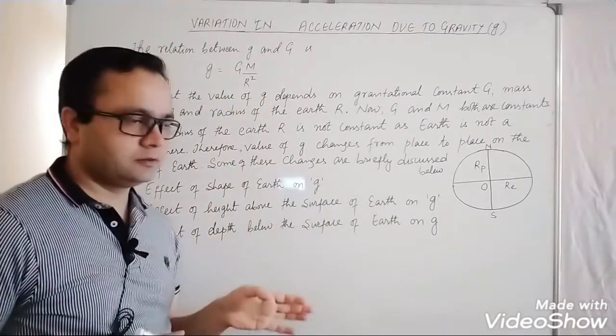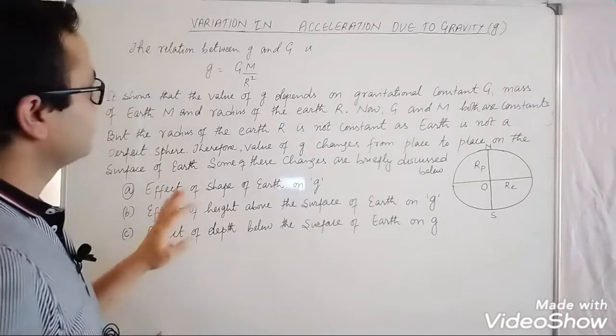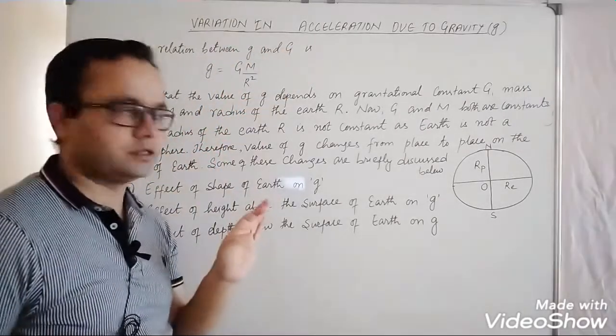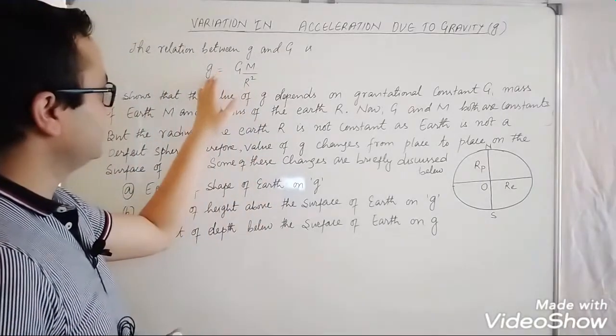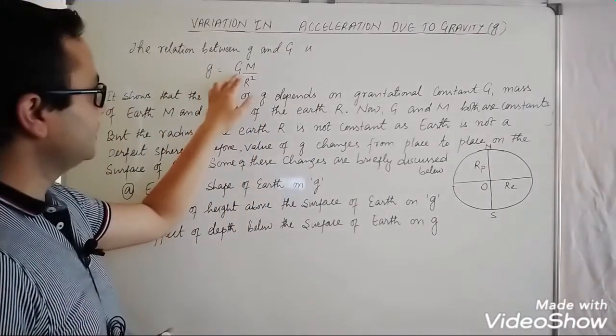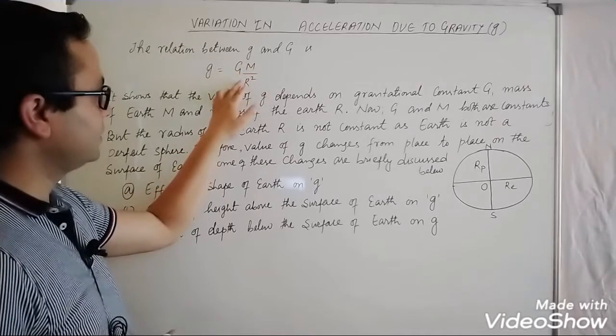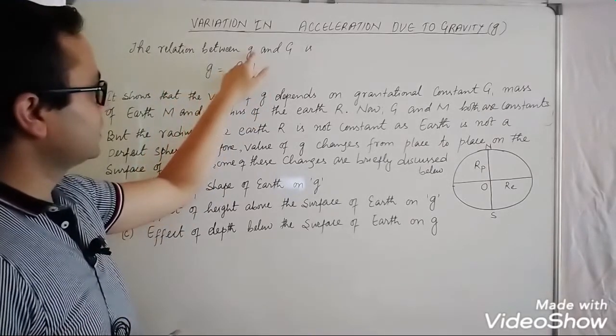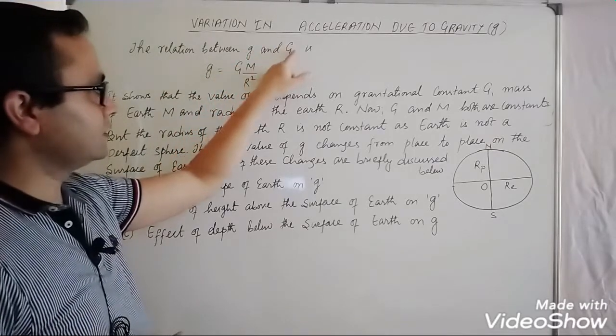We know that the relation between acceleration due to gravity and the gravitational constant is g equals G into capital M divided by r square.